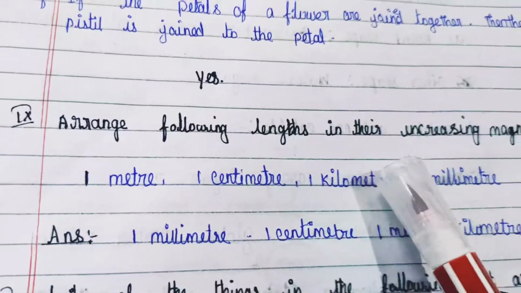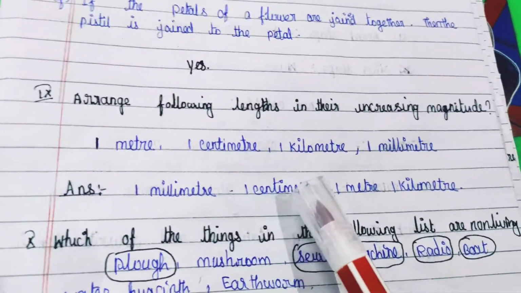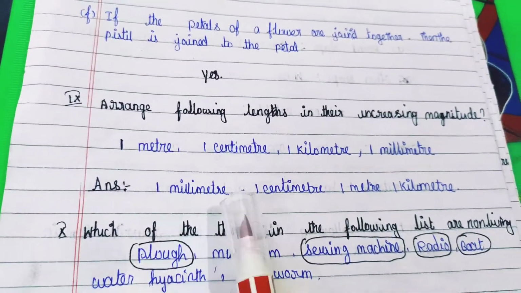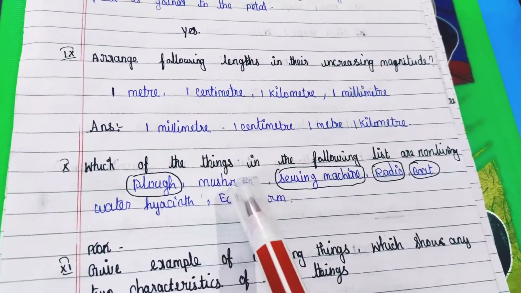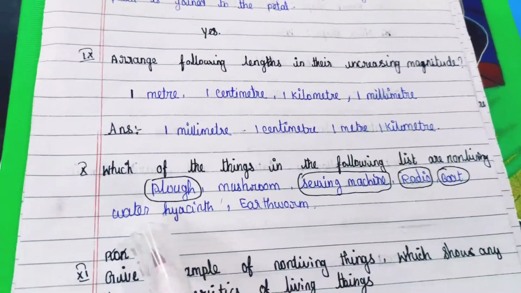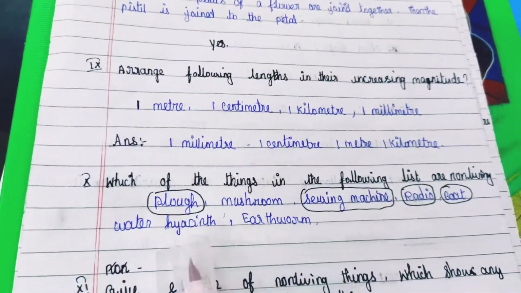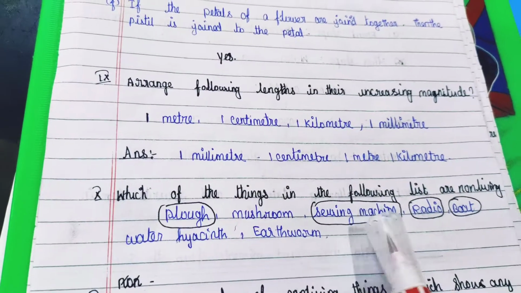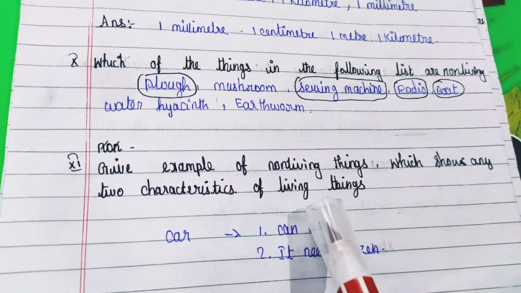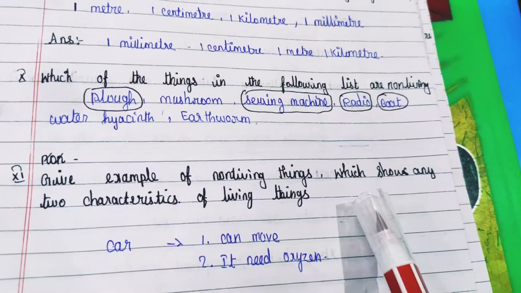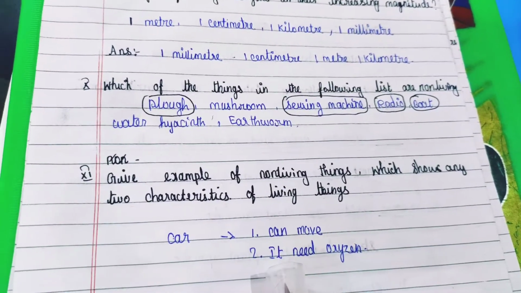Arrange the following lengths in increasing magnitude: 1 meter, 1 centimeter, 1 kilometer, 1 millimeter. 1 millimeter, 1 centimeter, 1 meter, 1 kilometer. Which of the things in the following list are non-living? Plug, mushroom, sewing machine, radio, boat, water hyacinth, earthworm. Plug, sewing machine, radio, boat. Give an example of a non-living thing which shows any 2 characters of living things. A car can move, it needs oxygen.